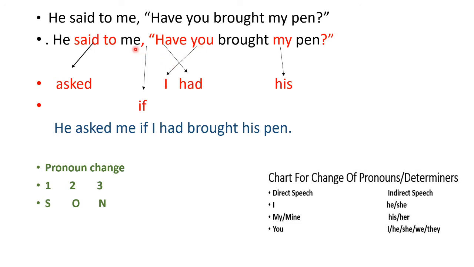Me is the object. That is why you has changed into I. Now here my is first person and it has to change according to the subject, and he is the subject, and therefore it has changed into his. So I have discussed the rule of change of pronouns. In case you were not aware of it, now you are.